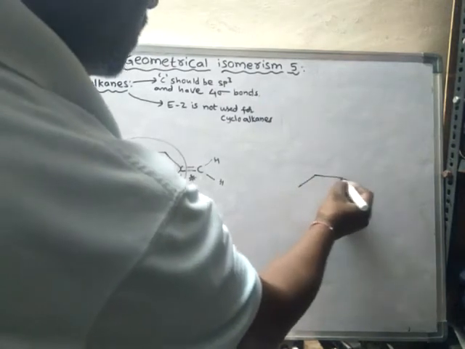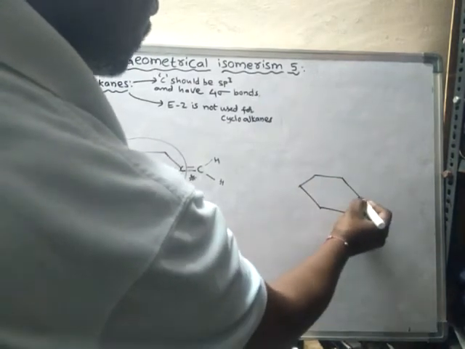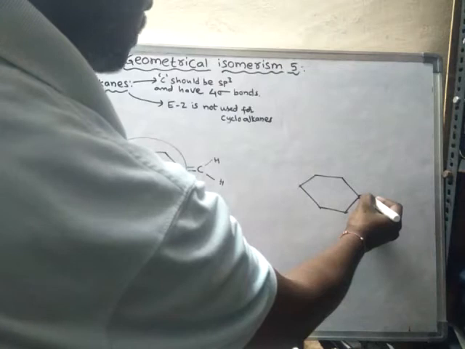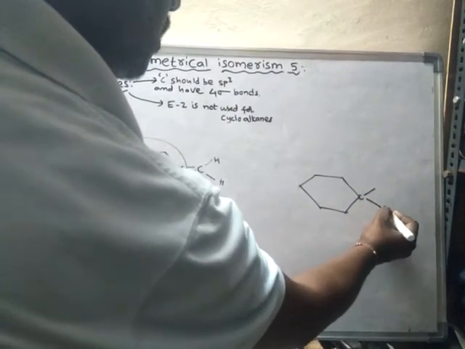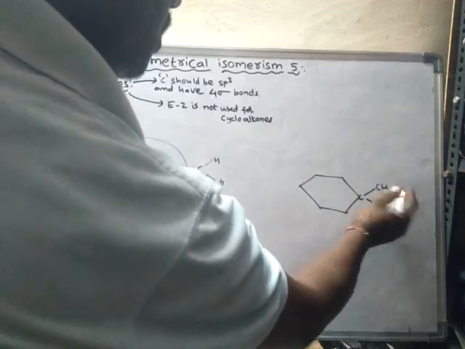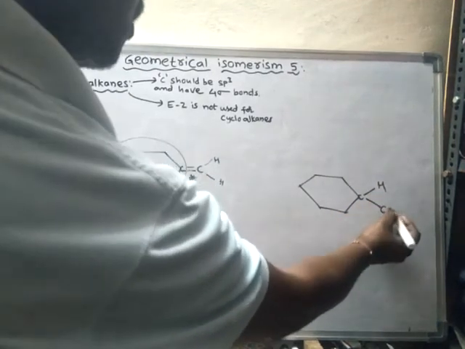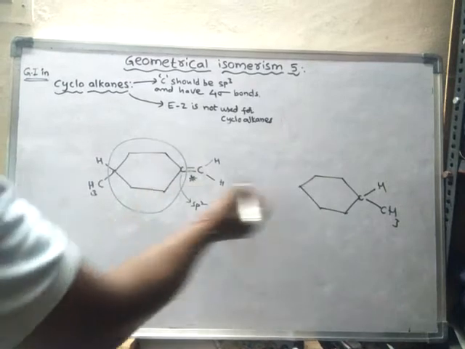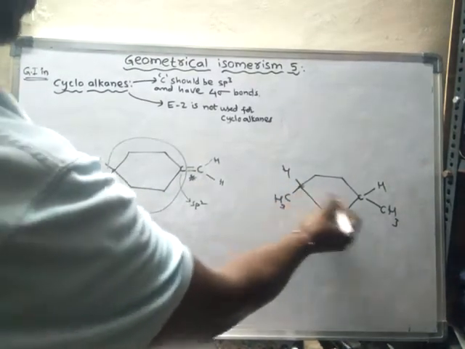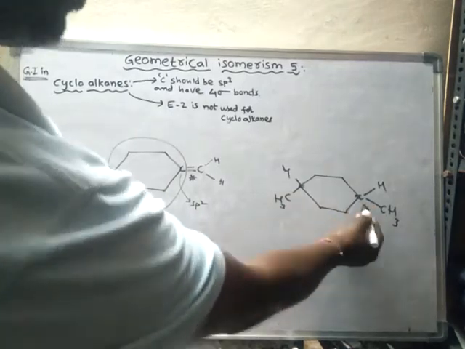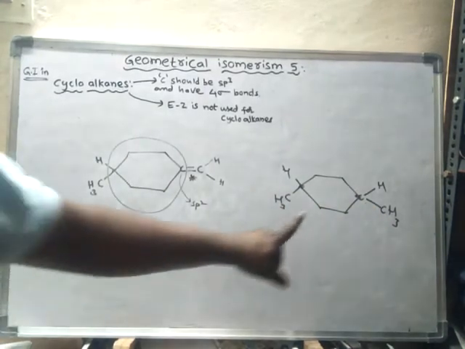Suppose it is like this. Now these two carbons are sp3 carbons, and here what happens?